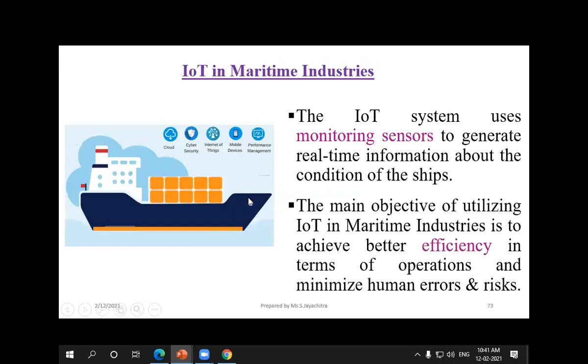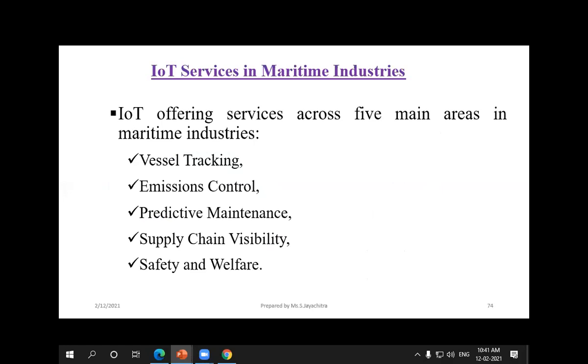For example, if the ship is going in the wrong way, it has to be directed, because the information has been sensed. In the ship we don't have any internet connection, so they can communicate only through radio. They are going in the wrong way, so they have to be given the right directions. Like that, we can make communications in the maritime industries.